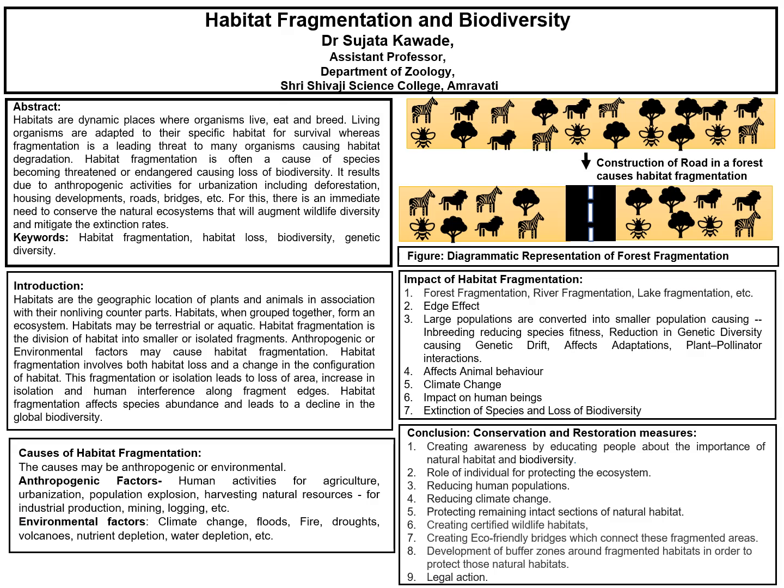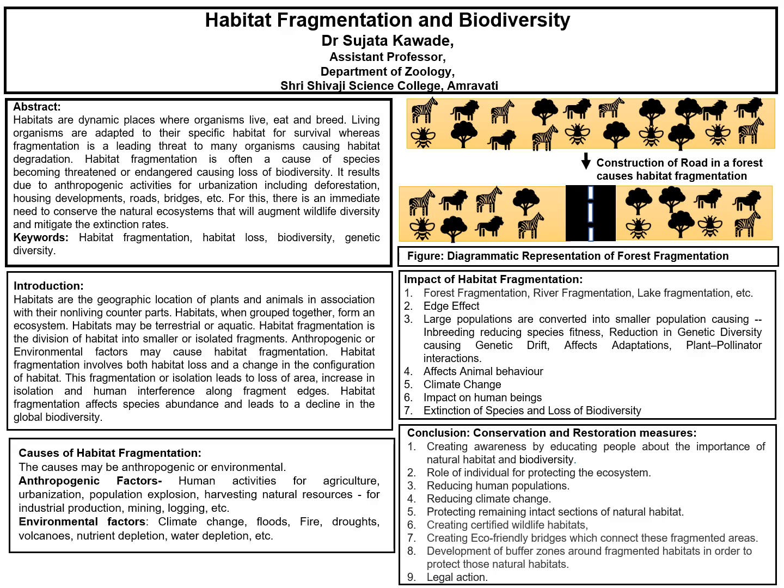Now, what are the causes of habitat fragmentation? The causes may be anthropogenic factors or environmental factors. Anthropogenic factors, of course, include the human interference for agriculture, urbanization, population explosion, harvesting of natural resources for industrial production, mining, logging, etc. The environmental factors which may cause these fragmentations may include climatic change, floods, fire, droughts, volcanic eruptions, nutrient depletion, water depletion, etc.